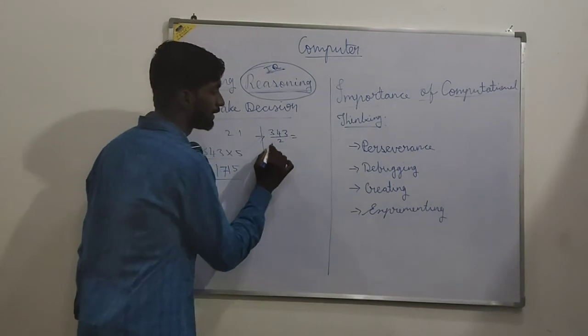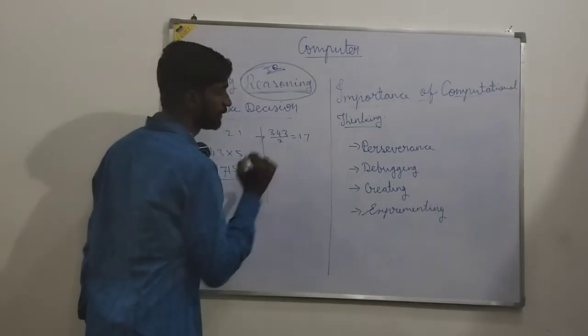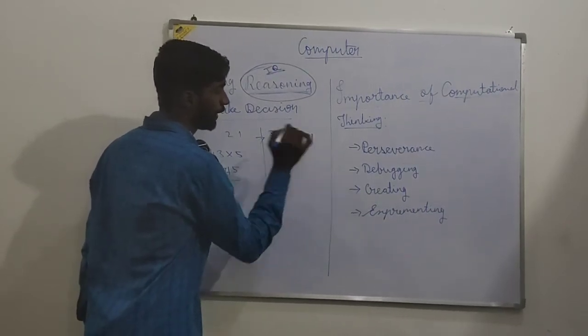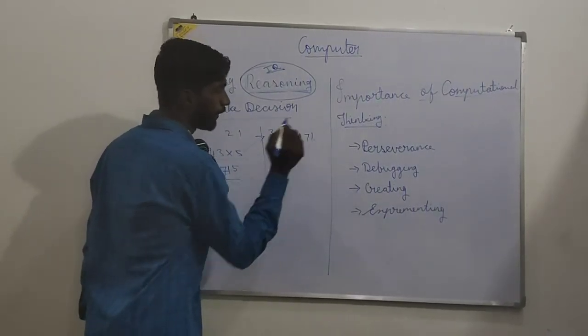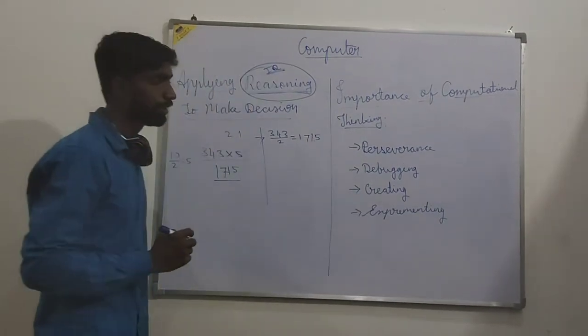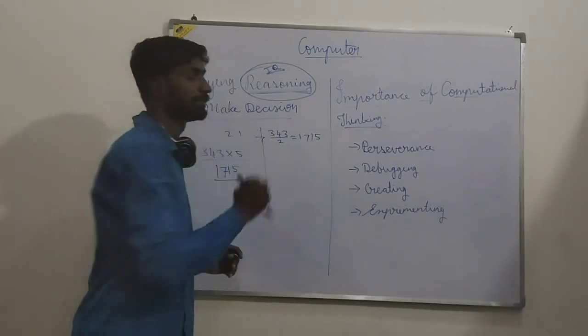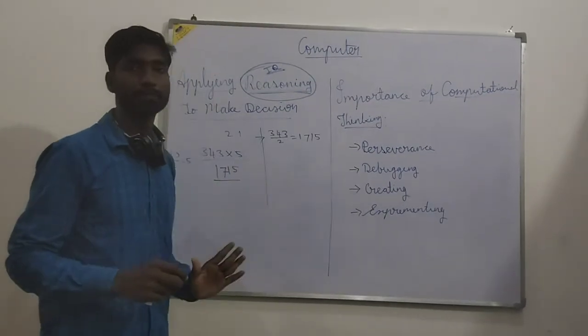What will be the answer? 171.5. Correct? So see here, now add a 0, just multiply by 10.